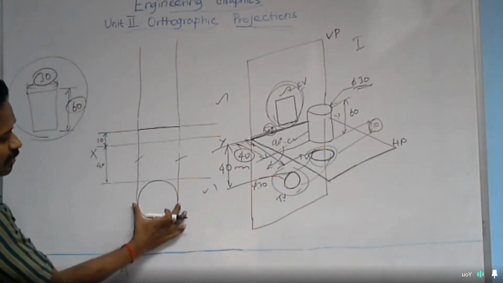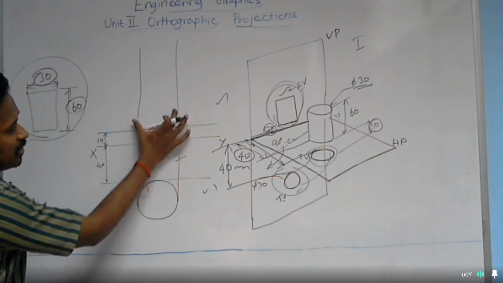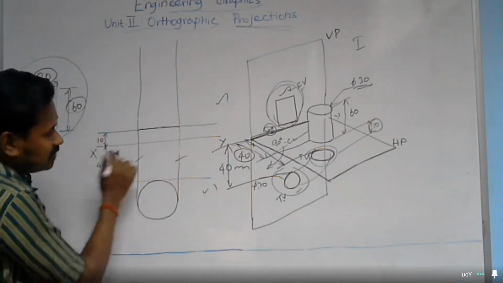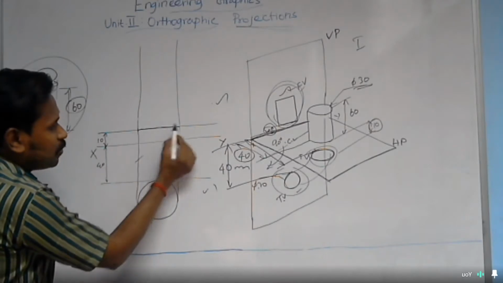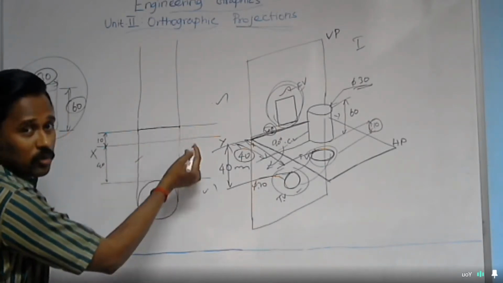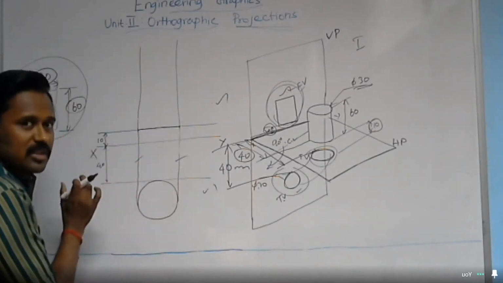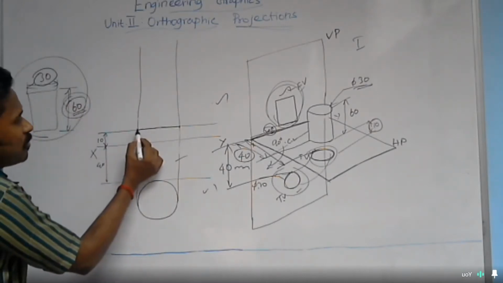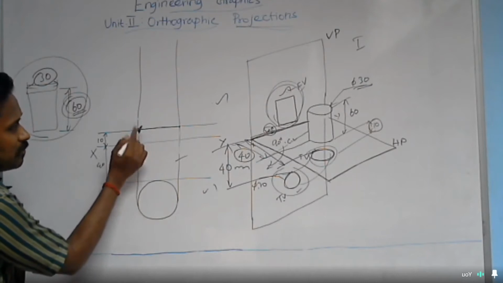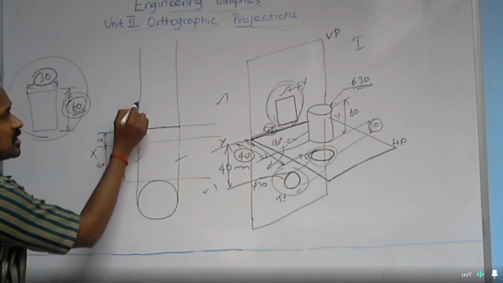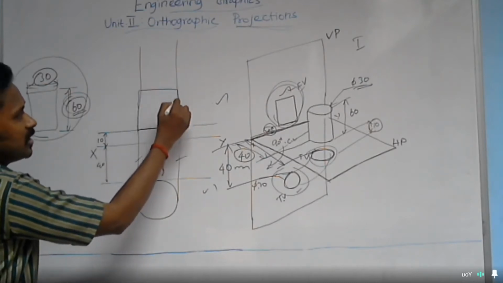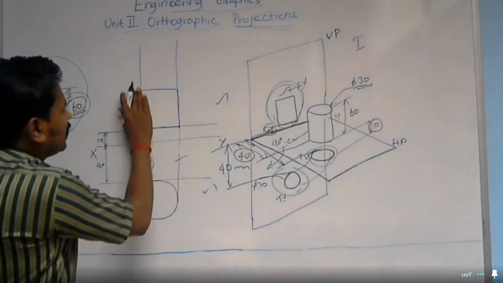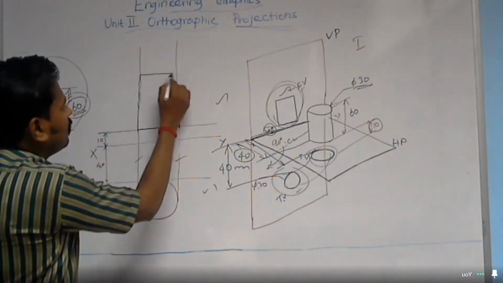Already the circle diameter is 30 mm, so these two projectors will take care of this 30 mm. You need not measure. With the projectors as boundaries, the width automatically becomes 30 mm. And the height of the rectangle is 60 mm. So from this line, not from XY, you should measure 60 mm and complete the rectangle.